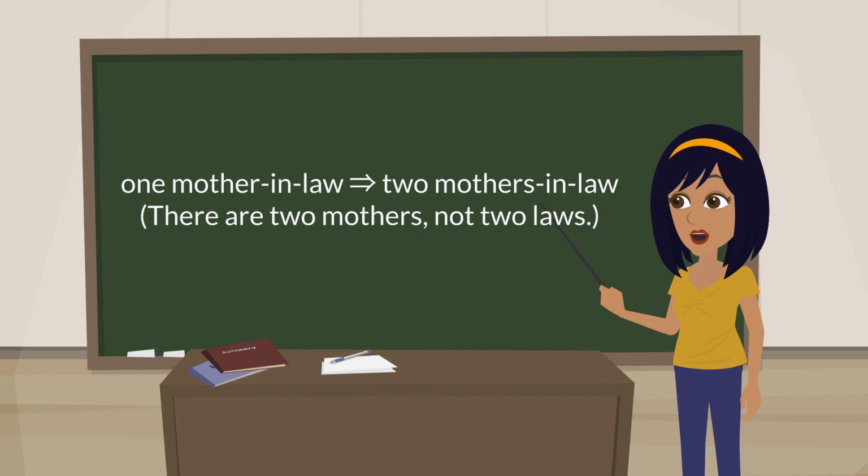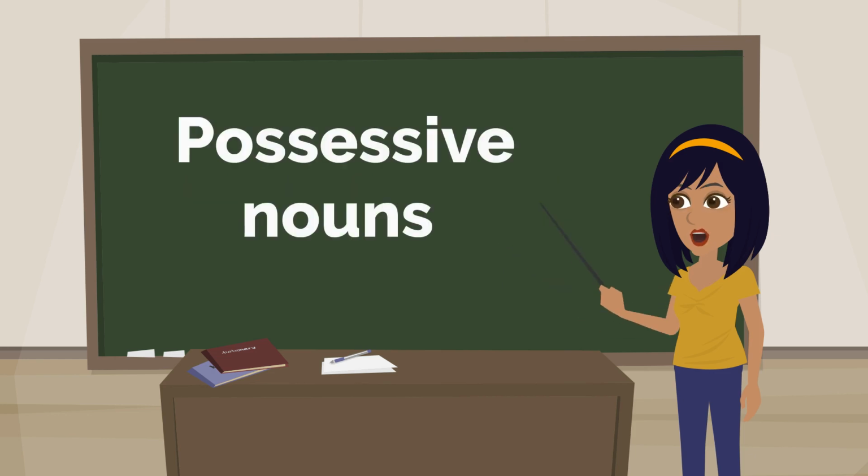If the compound noun is hyphenated or composed of two separate words, remember to add s only to the word that is plural. One mother-in-law, two mothers-in-law. There are two mothers, not two laws. Possessive nouns show ownership. Possessive comes from the same root as possession, something you own.